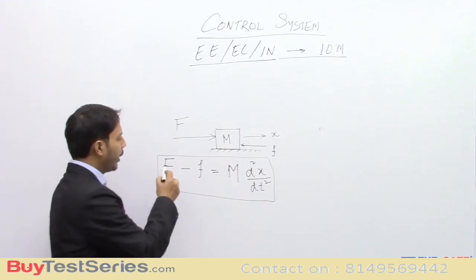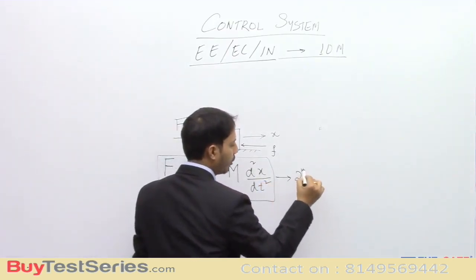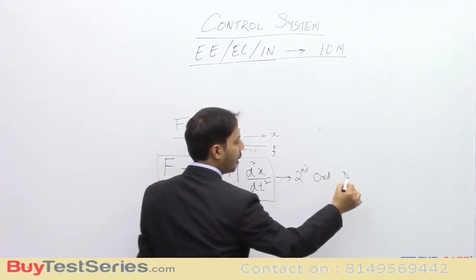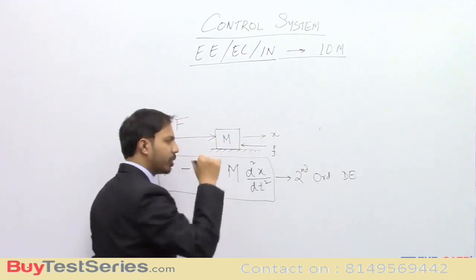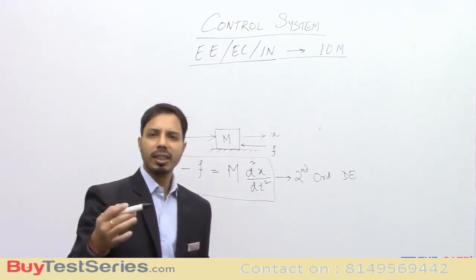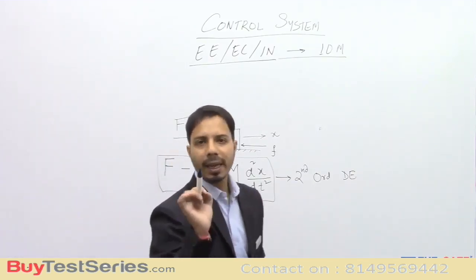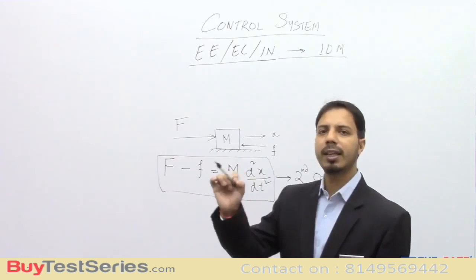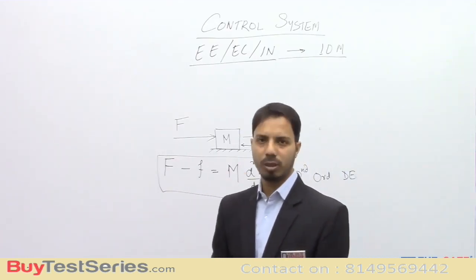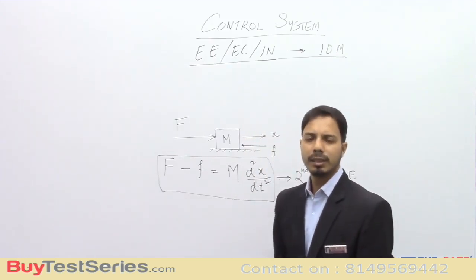Now, this is the second order differential equation. Similarly, we can have first order, second order, third order, fourth order, different order systems. Moreover, not only mechanical system, any type of system, for example, electrical system, a series RC network, is nothing but a first order system.